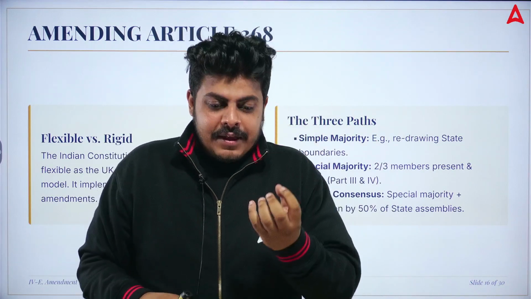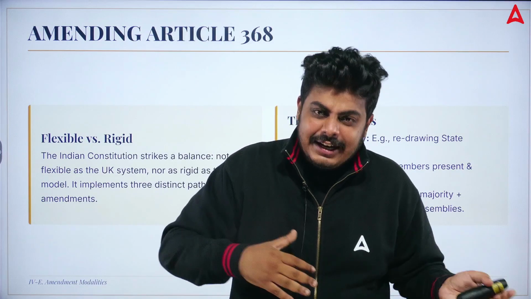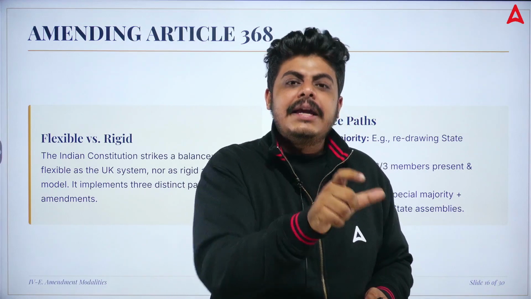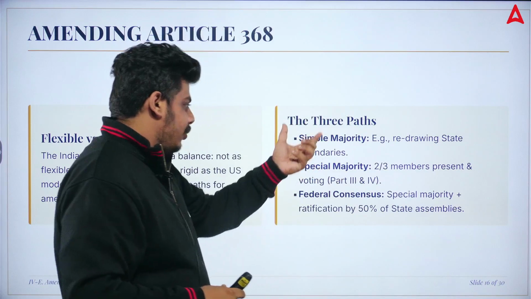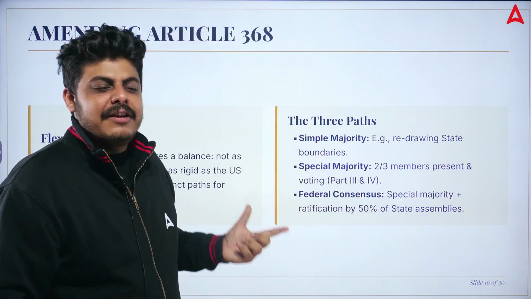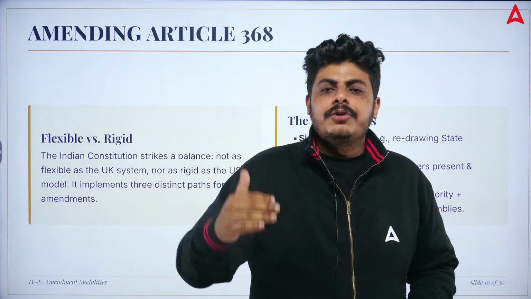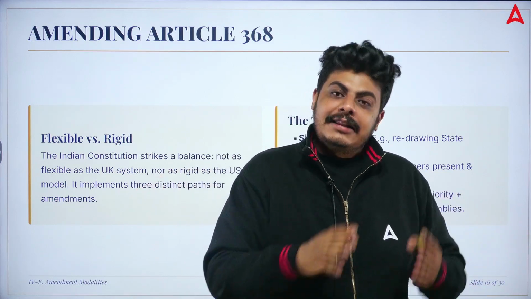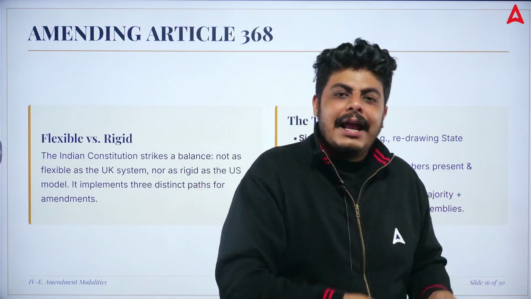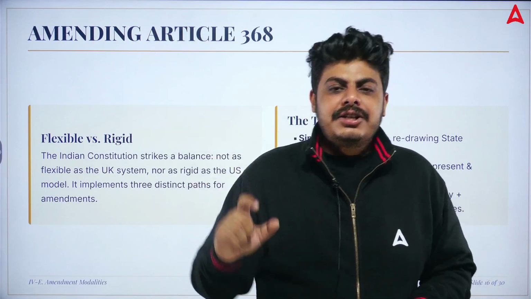The reason why this Constitution is so important is that those basic structure things should never be amended. That's why I also told you the three parts: simple majority, special majority, and federal consensus, or the step by step process, position by position, where they discuss whether a particular thing needs to be amended, added or not. All these are a step by step process, so you don't take a harsh decision or a wrong decision.